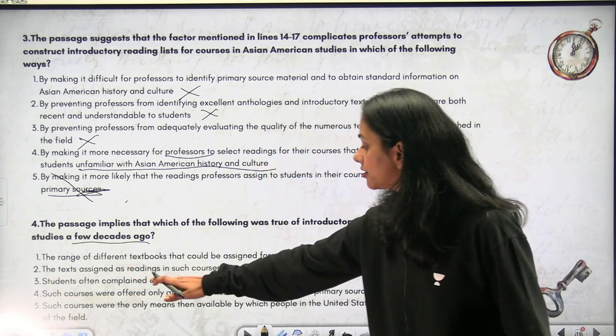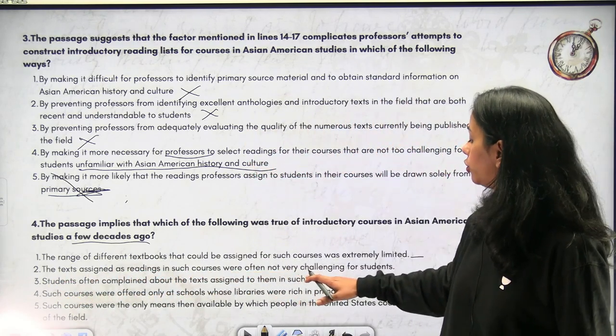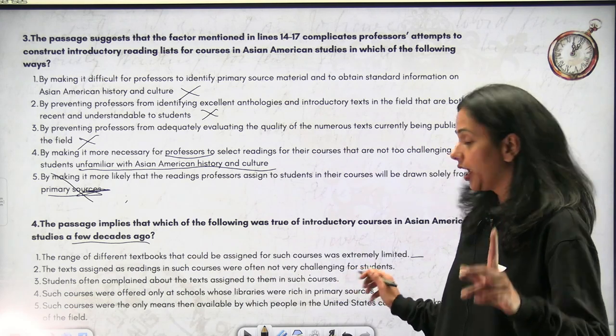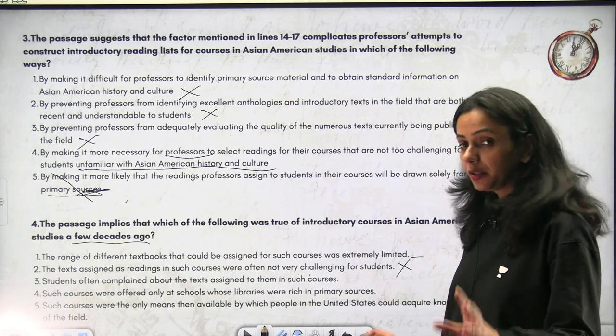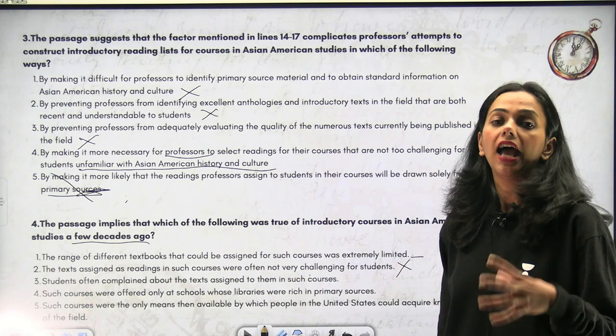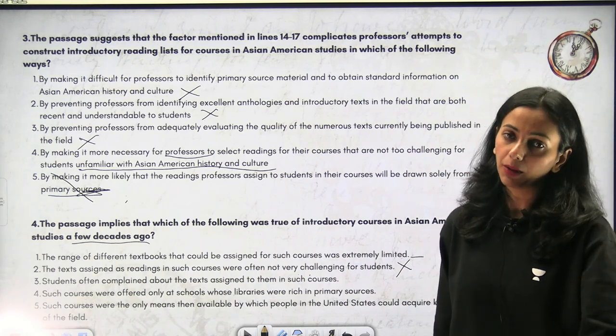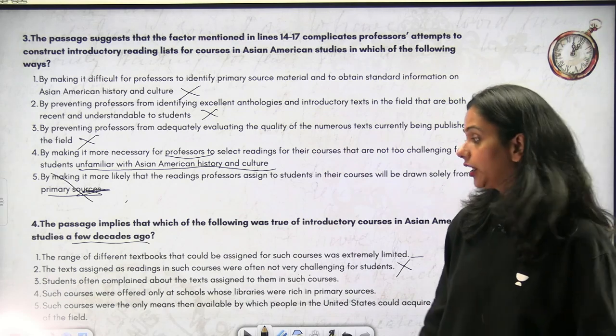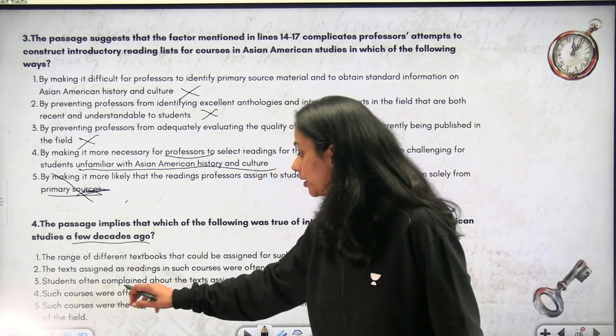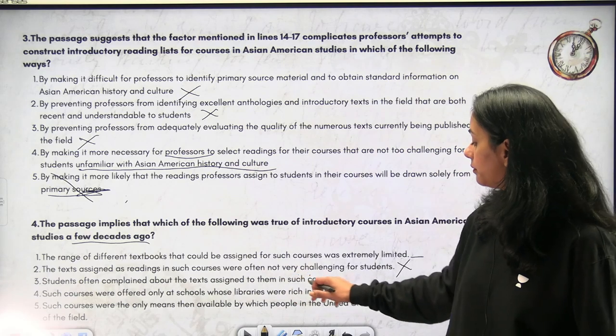The texts assigned as reading in such courses were often not very challenging for students. No, they were challenging because there were limited texts, there was limited information, and the information that had otherwise gone out in public should be correct. Okay, that cannot be wrong. Students often complained about the text assigned to them in such courses.